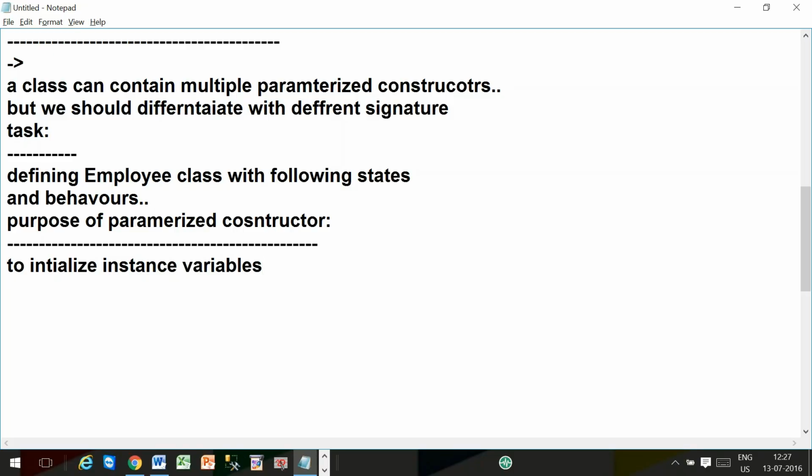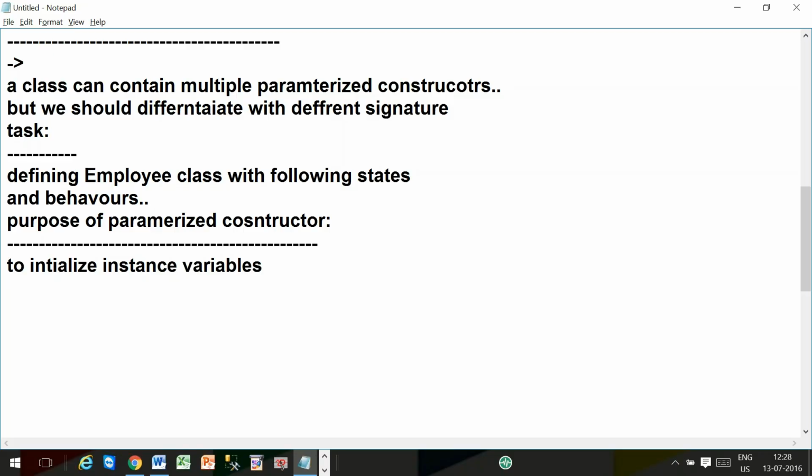Should it have the same value or a different value? Normally different values are required. That's why you are creating it 100 times. Am I right or not? Yes, sir. So instance variable will be created for every object, and it will contain different values from object to object. In the first employee object the employee number is 111. In the second employee object the employee number is 222. Like that, values will be different.